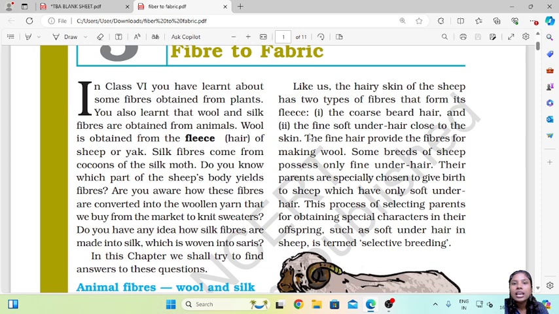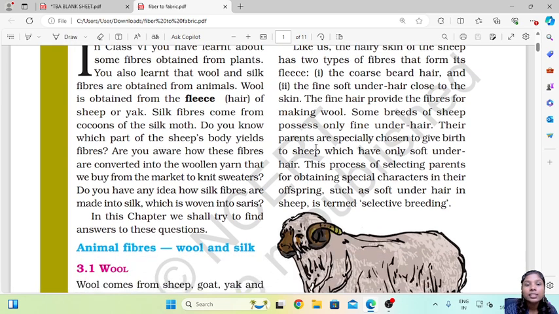Now first, we see a thick layer of hair, right? The thicker part, the layer that we see on top, is coarse beard hair. It is slightly harder, whereas the new hair that comes from the skin is the fine soft hair that is present right near the skin. The fine hair provides fibers for making wool. Some breeds of sheep possess only fine under hair. Their parents are specially chosen to give birth to sheep which have only soft under hair.